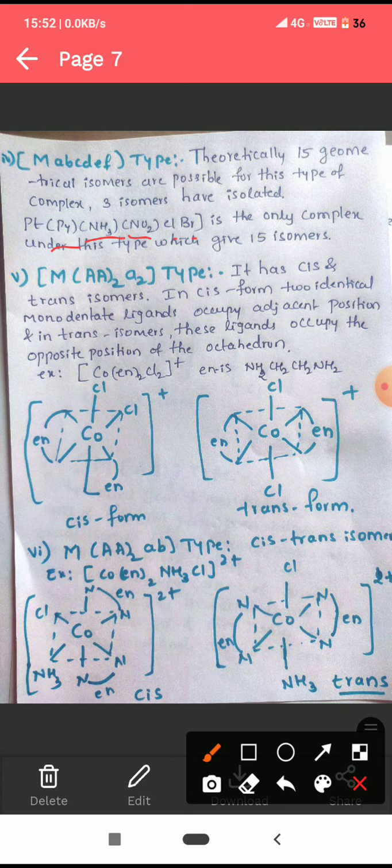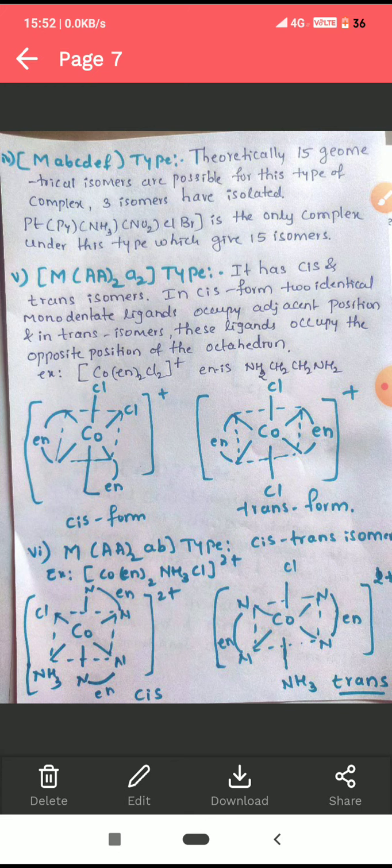Next one, MAA2, capital AA2, small a2 type. AA means symmetrical bidentate ligand. Symmetrical bidentate means the ligand has two donor atoms. If the two donor atoms are identical, then it is called a symmetrical bidentate ligand. And here small letter a indicates monodentate ligand. Here two monodentate ligands and two bidentate ligands are there. In total, 6 donor atoms are attached to the central metal ion. Therefore, its coordination number is 6.